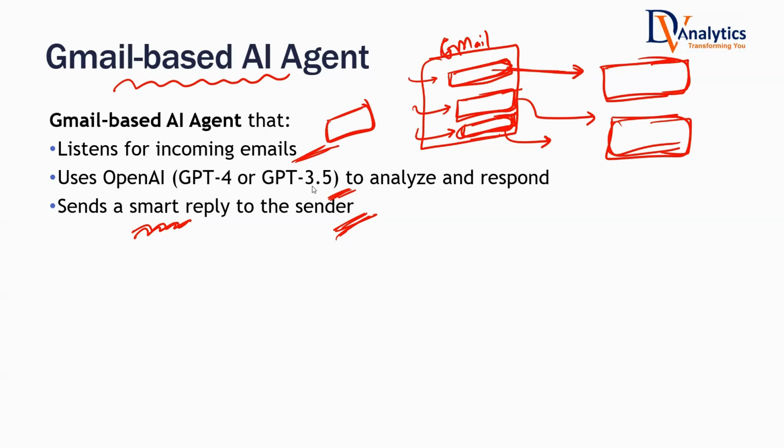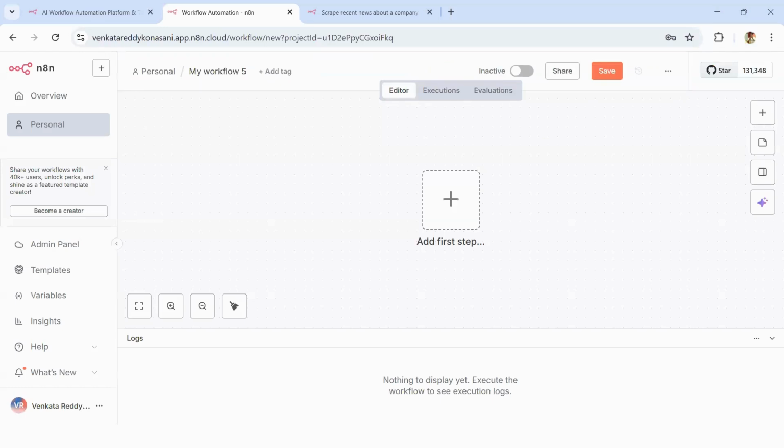So let's try to create this basic N8N agent. I'm not saying that you're going to solve very, very big problems. I'm not saying that you're going to build AI based projects by using just this classroom. What I'm trying to say is, if somebody has an idea to create an AI based project, what are all the essential aspects that you must know? That is what I'm going to cover here.